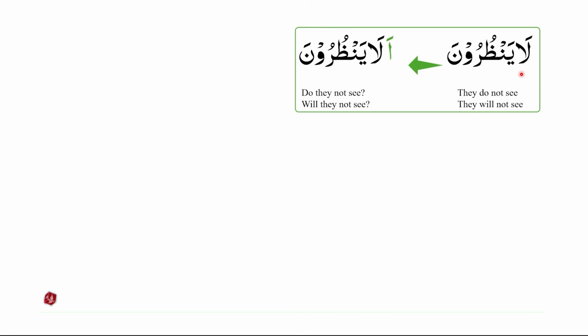Now, if we want to convert la yanzuruna into a question form, we can add hamza istifhamiya, or one of the huruf istifham, which is hamza, at the beginning of la yanzuruna, and we will get the result ala yanzuruna. Do they not see or will they not see? So here we see that the translation is again possible both in the present and the future tense, and now we have question forms for they do not see or they will not see.